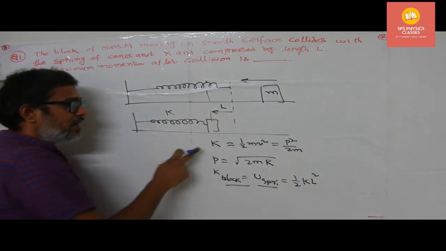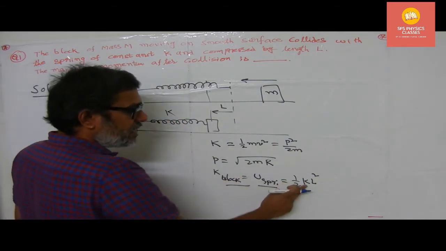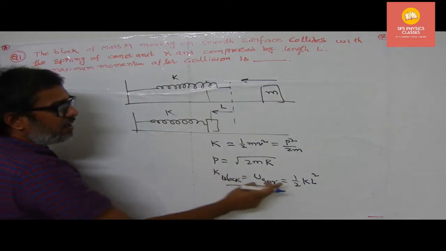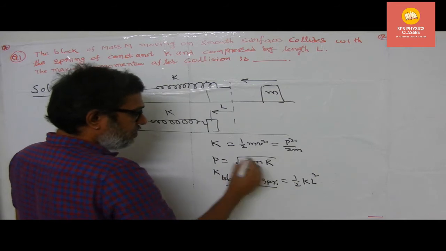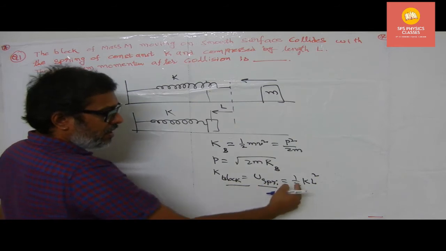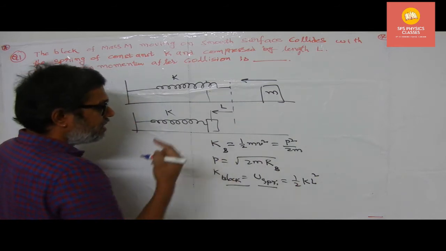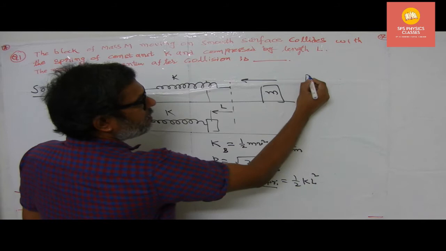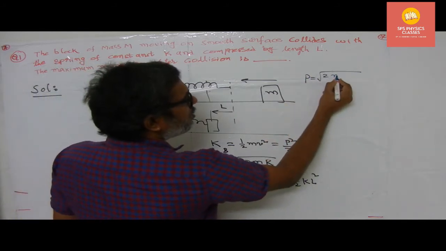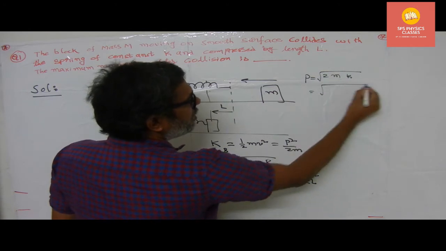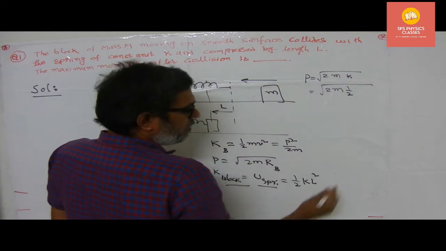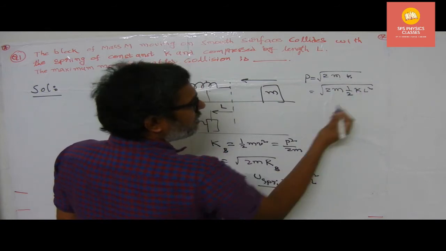The potential energy of the spring is nothing but half k into L square. My dear students, K is nothing but kinetic energy. Here this k is representing what? Spring constant k, remember. Then in such a case, let's say this is Kb for our simplicity. So substitute the value of Kb as half k L square here. Then the momentum of the system is given by p equals root of 2m into K. Therefore, root of 2m into kinetic energy, which is equal to 1 by 2 k L square.